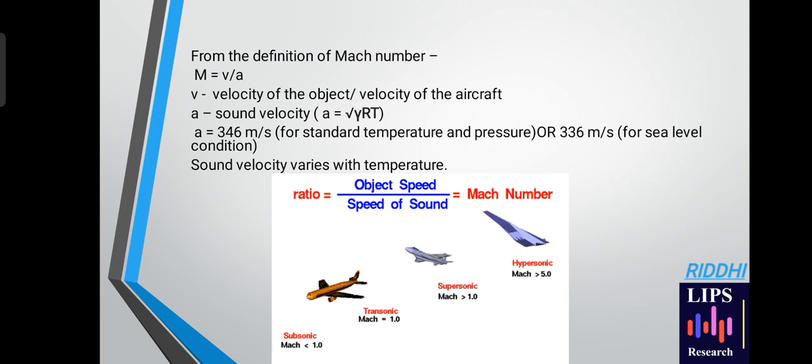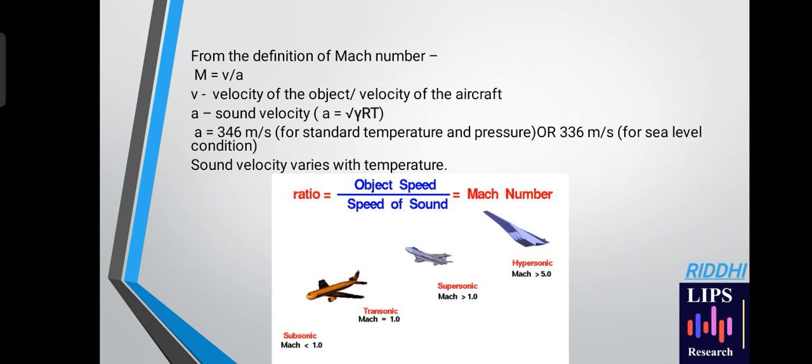From the definition of Mach number we get M equals V by a. Here V represents the velocity of the object or the velocity of the aircraft, and a represents the sound velocity, which is given by the formula square root of gamma RT. It equals 346 meters per second for standard temperature and pressure conditions, or 336 meters per second for sea level conditions. Sound velocity varies with temperature.